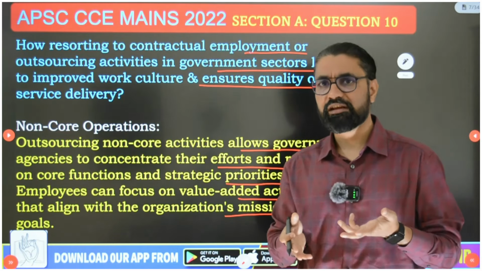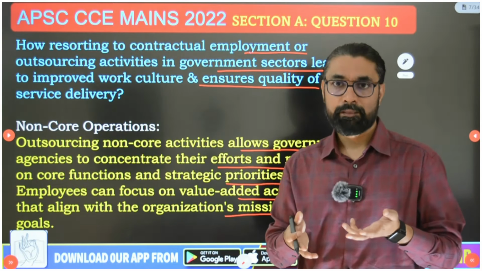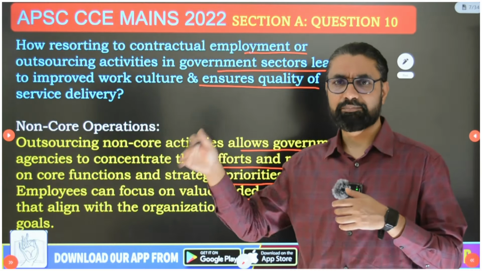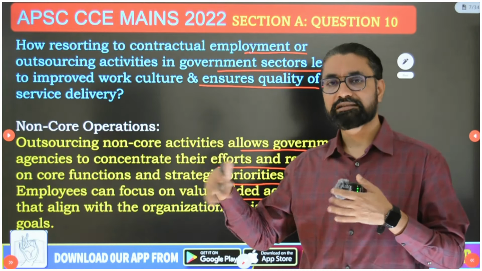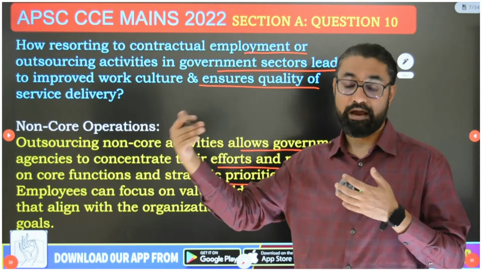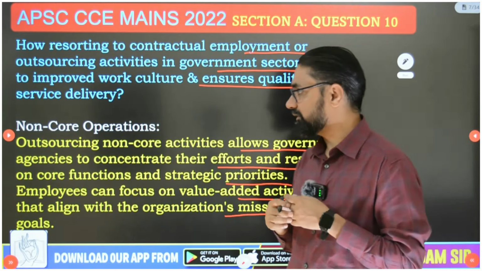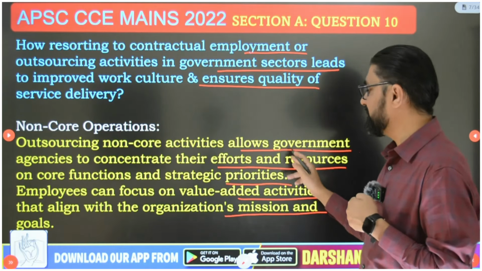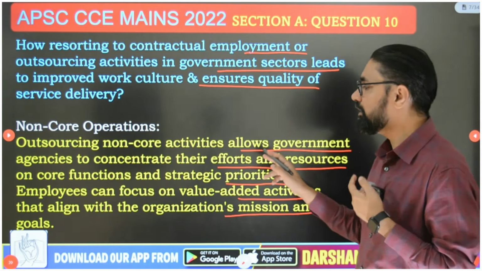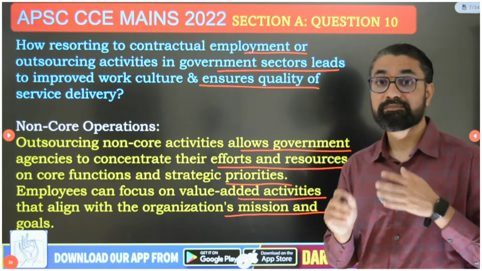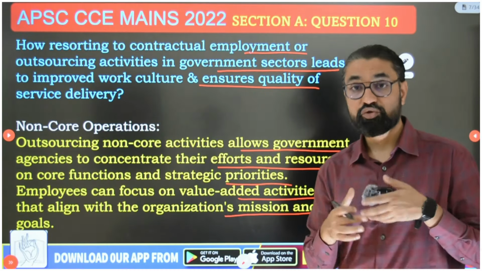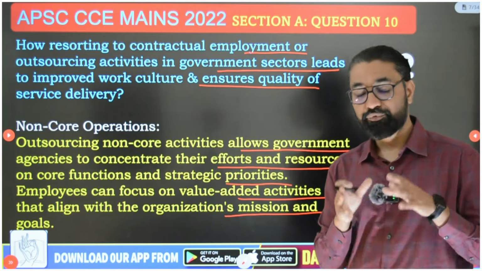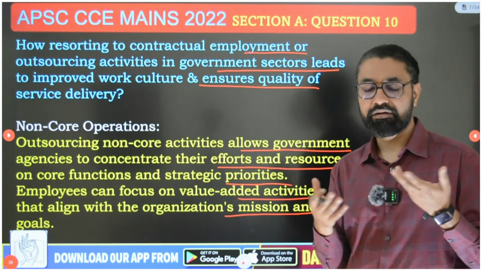which government shouldn't be bothering about anyway. Okay, government should focus on its core operations. ये जो maintenance, security, personnel, cars, security guards, ये जो सारी चीजें हैं, they have to be outsourced to the private sector. So outsourcing non-core activities allowed government agencies to concentrate their efforts and resources on core function and strategic priority. और उसकी वजह से then you will be able to improve your work culture. You can focus on a targeted activity and improve your core function, which is happening in a good way.